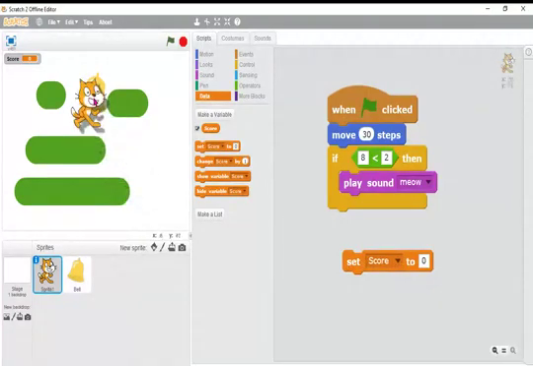If cat touches this bell, 100 points. If this one touches here, it adjusts 0 points. You fail. Like that, you can get the score and the levels, everything. With all this, you can create games and animations.